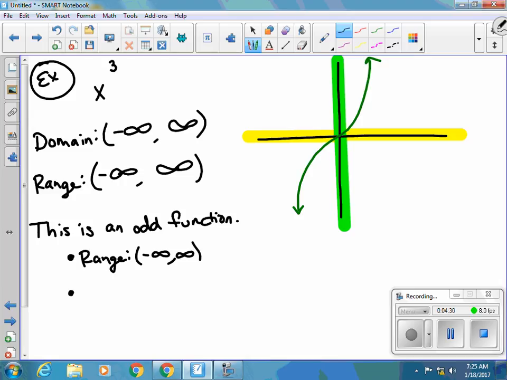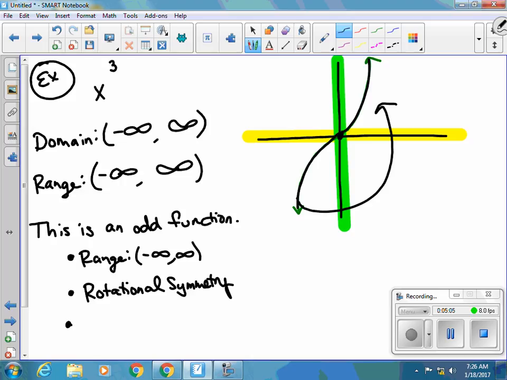We also know that with an odd function, we have rotational symmetry. So going back to geometry, if I'm here, I can rotate this right here, and I rotate it this way, it's going to be here. Okay, so that's what the rotational symmetry is talking about. The other thing is with this, we will pass through the origin, which is the same thing for an even.